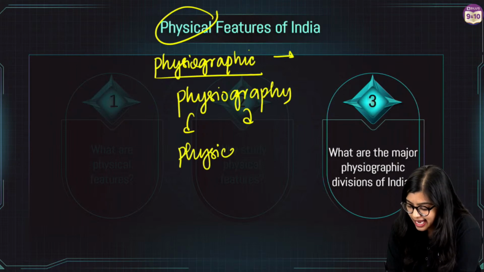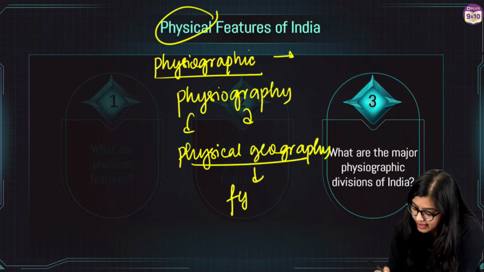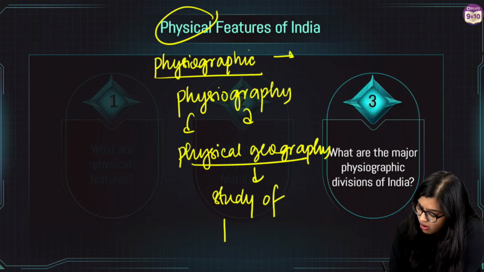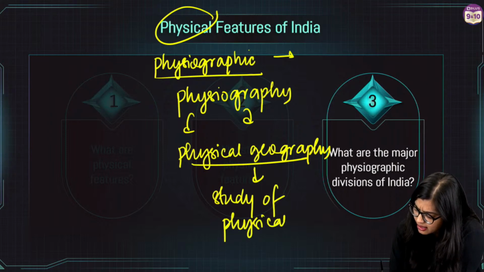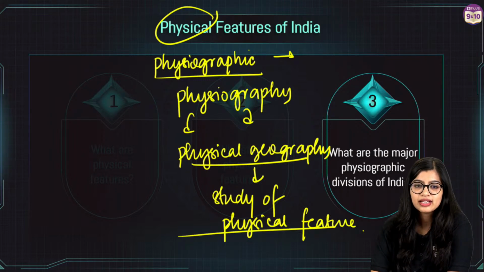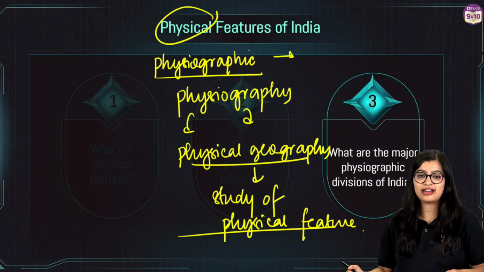I can divide this as physical geography. So what does that mean? This is the study of the physical features that are there in the Earth's surface, right? It is not physics plus geography. It is physical geography, right?